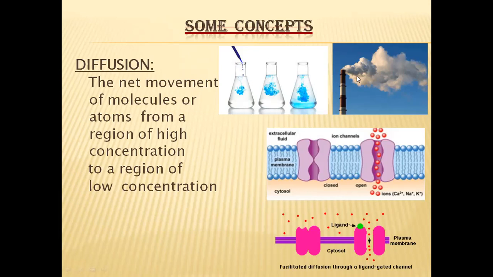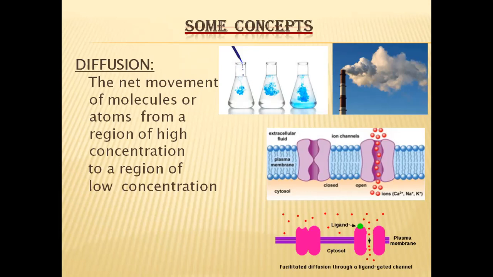The same thing occurs in gaseous environments also. When a factory releases smoke, the smoke gradually diffuses into the surrounding environment. And in our homes also, when we light agarbattis, the smell or the smoke from the agarbatti will gradually diffuse throughout the room. That's why only after some time we will feel the smell of that agarbatti. So this is called diffusion.